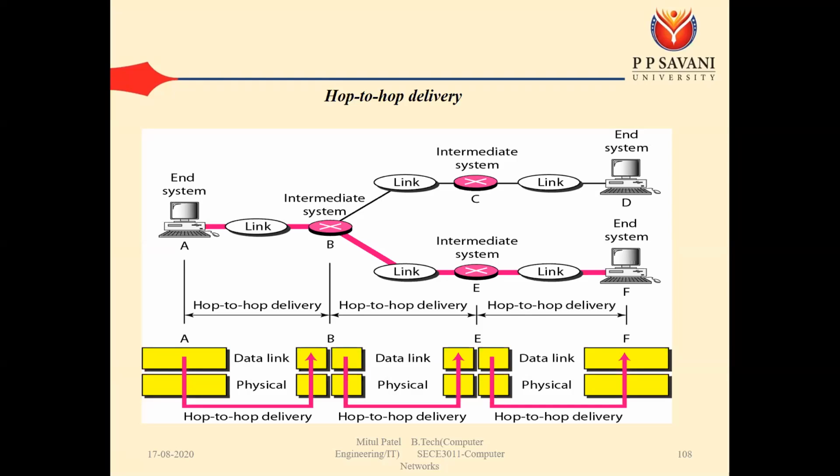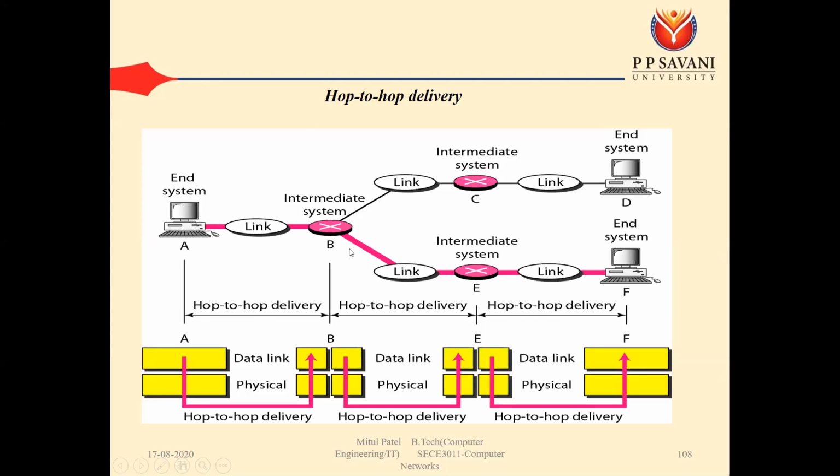The thing is, for the hop to hop delivery we require this MAC address. When A wants to send any data to B, A requires the MAC address of B. And how does A get the MAC address of B? For that we are using the IP address of B. Using the IP address of B we generate the ARP request, and that is broadcast to every device that is connected with this A.